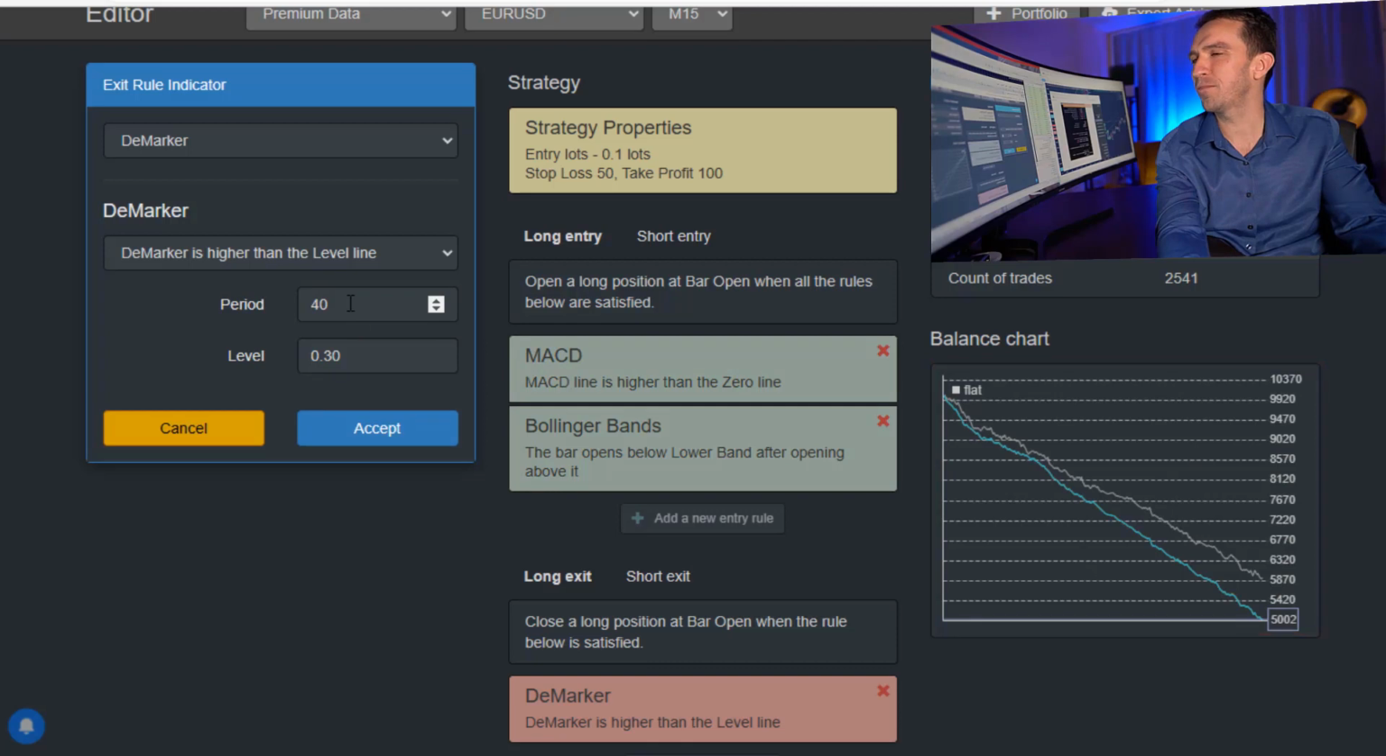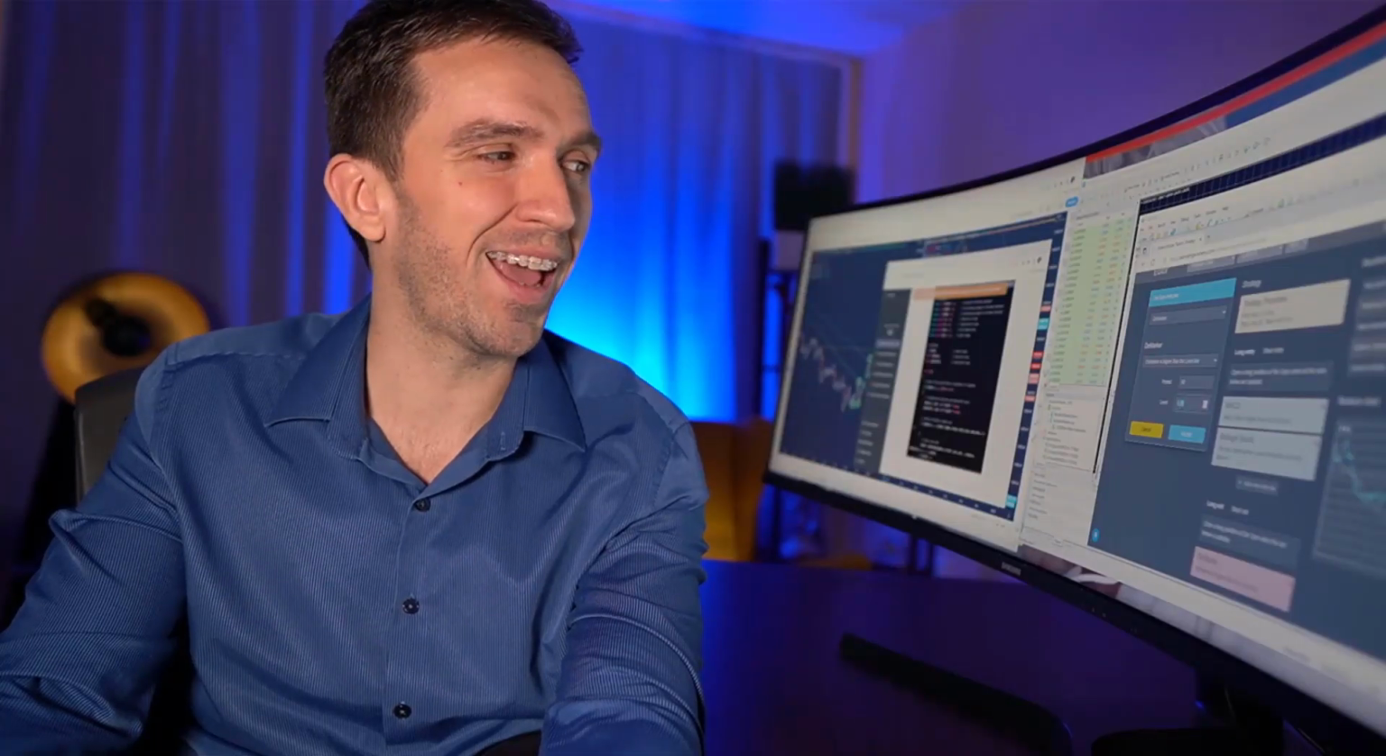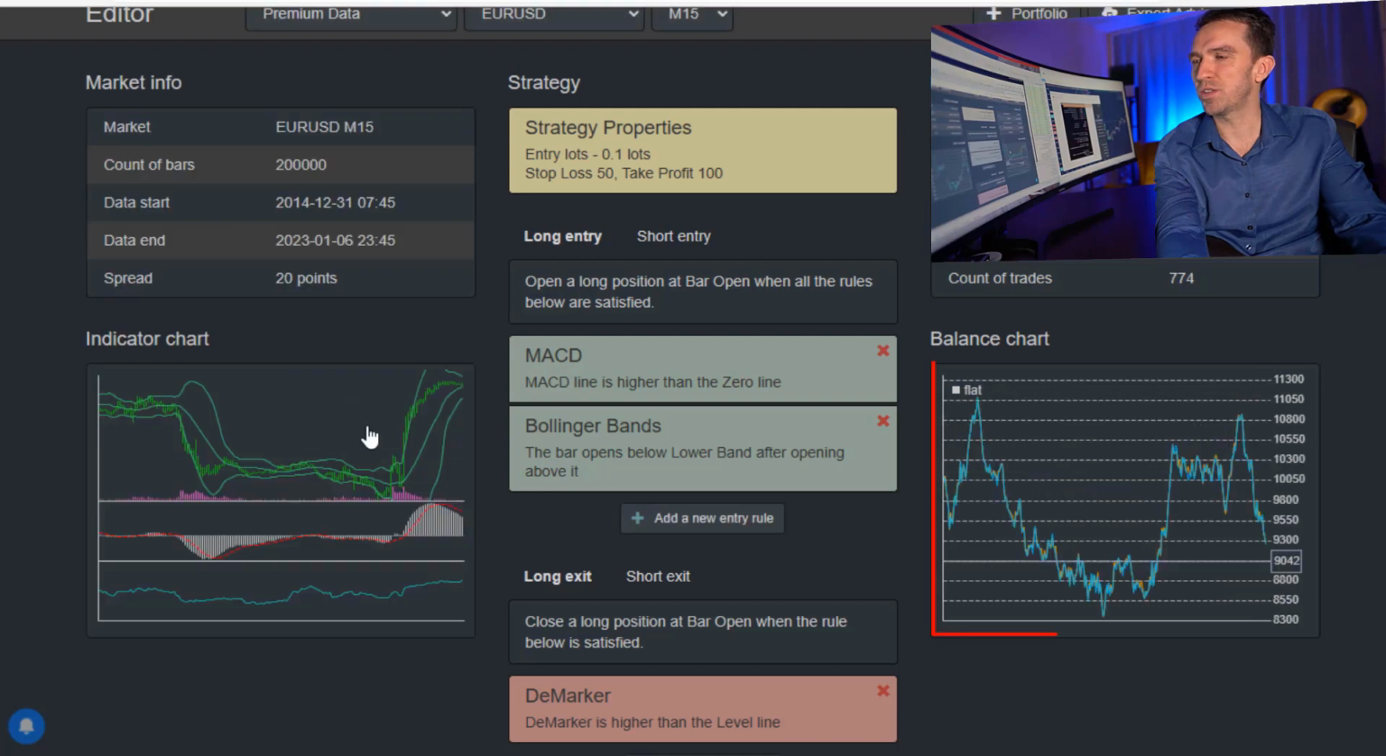I'll go for 40, nothing changes. I'll go for 50 and see if it will become better. Not really. So let me start increasing the level of the D marker. I will go for 50, a little bit better. I will continue increasing it to 0.70. Oh, that's way better. Let me actually go for 0.90 and see what would be the result. Way better strategy. Almost at the break even, but not yet.